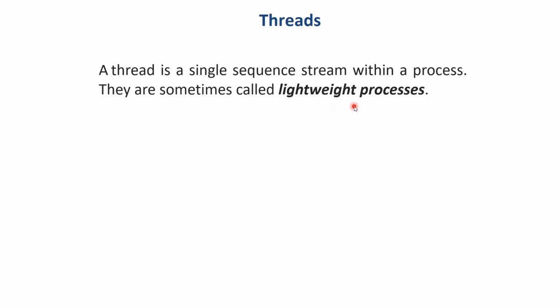Why are they lightweight? Because they are sharing the resources of the process, and the operating system is not overloaded with the task of creating new threads of control every time. Generally the operating system will need to see the available resources and then allocate the resources to the process, so it will be heavyweight. Whereas threads are actually sharing the resources of the parent process. So the operating system is not responsible for allocating the resources. The threads can share the resources. That is why they are called lightweight processes.